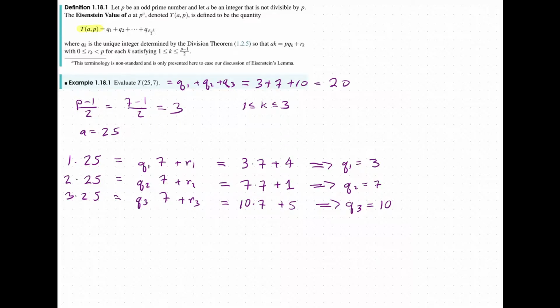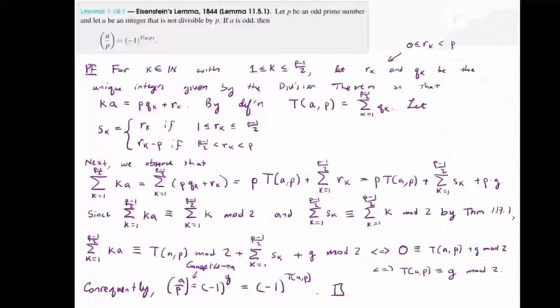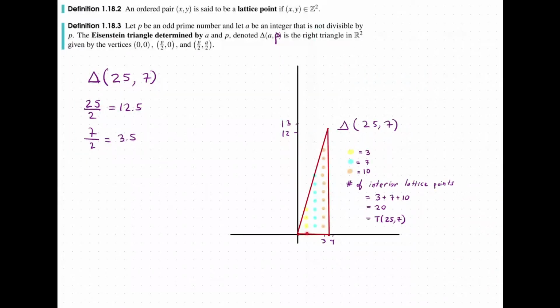And so that's how the proof is going to be built, using that interpretation from the q1, q2, and q3, and making a connection that these are the lattice points when we look above 1, 2, and 3. As that is what is happening here. Above 1 we had 3, above 2 we had 7, and above 3 we had 10.